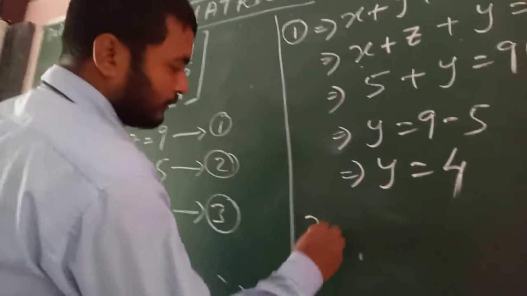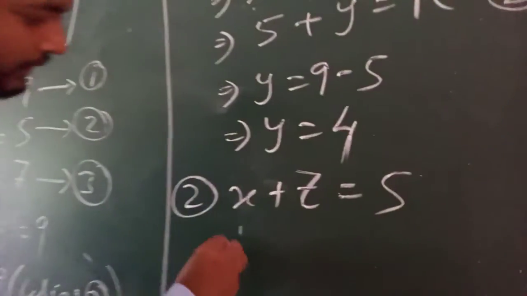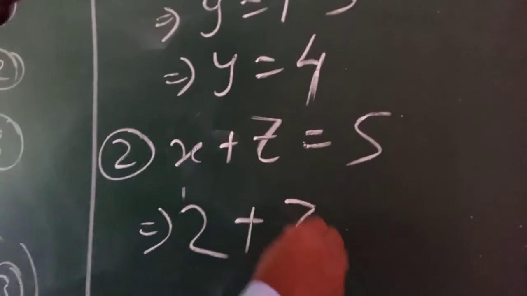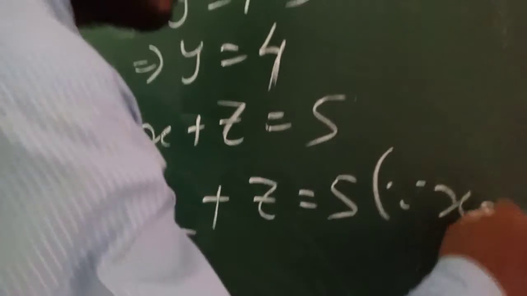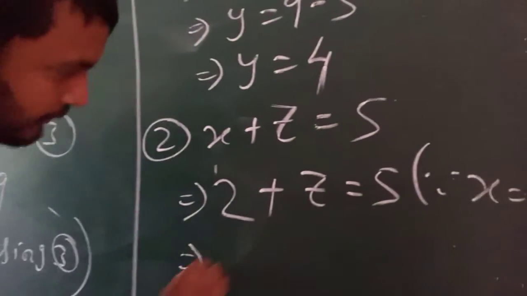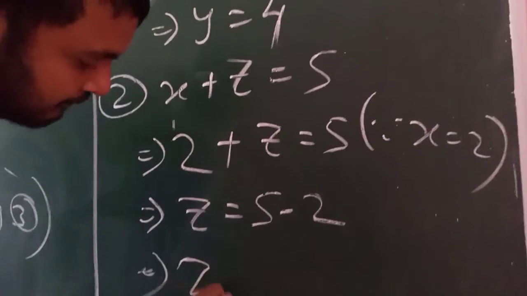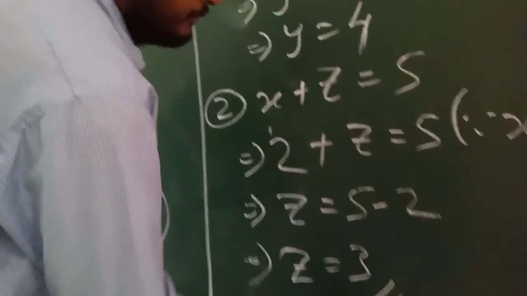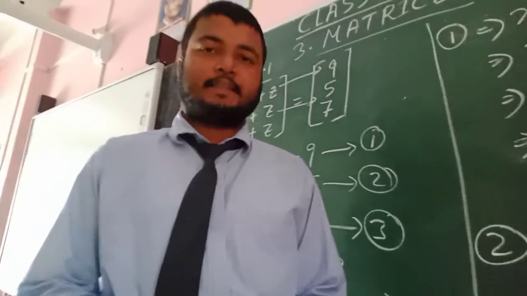Now go to equation number 2. X plus z is 5. Put the value of x as 2. Since x is 2, z will come 5 minus 2, so z will be 3. This is the solution of problem 6.3.